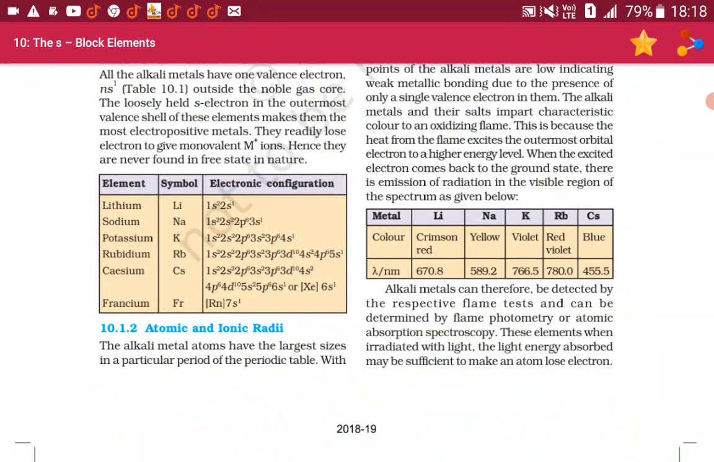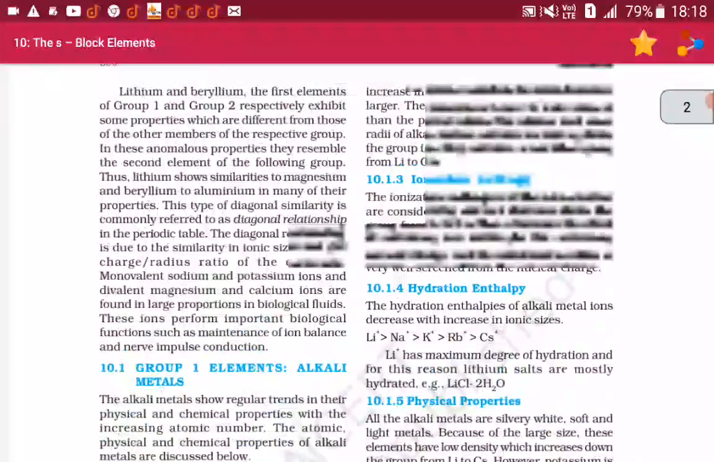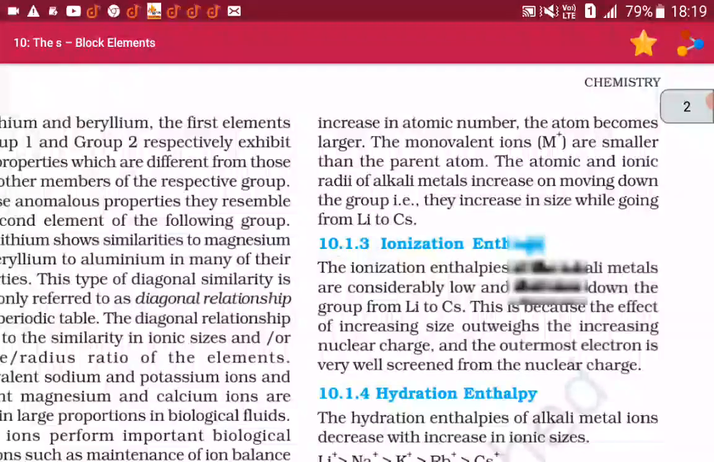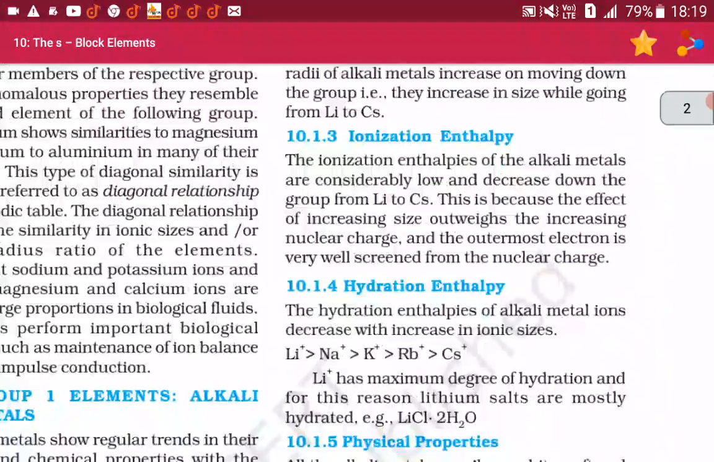10.1.2 Atomic and ionic radii. The alkali metal atoms have the largest size in a particular period of the periodic table. With increase in the atomic number, the atom becomes larger. The monovalent ions M+ are smaller than the parent atom. The atomic and the ionic radii of alkali metals increase on moving down the group, that is, they increase in size while going from lithium to cesium.